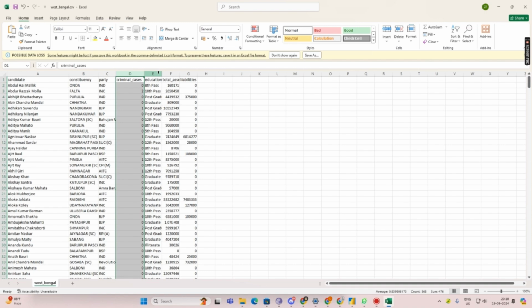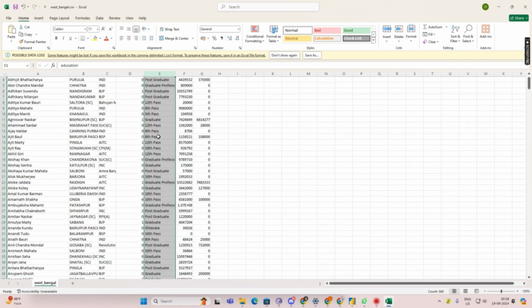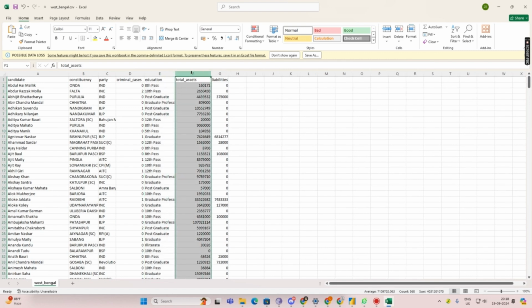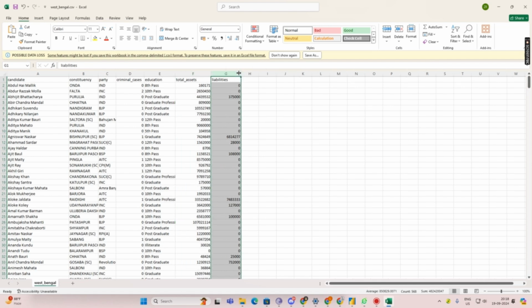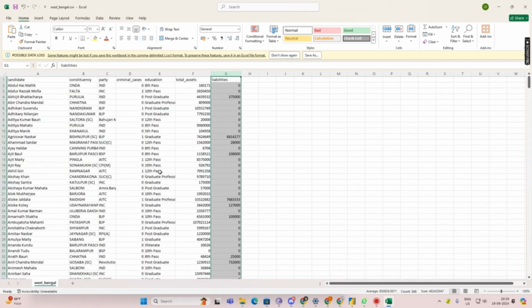Now the 5th column is the education, the qualification. The 6th column is the total assets, meaning how much wealth they have. The liabilities means the money they have borrowed from the market. Got it? That is the liabilities. Now this is the data set which we're going to use for analyzing in Power BI.